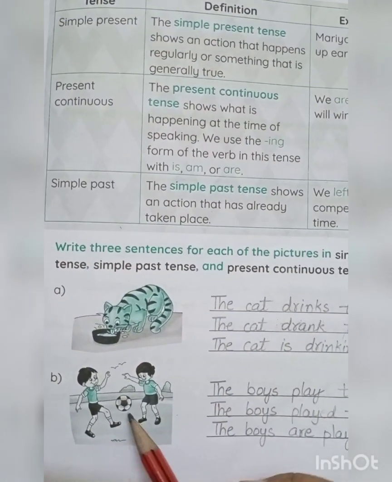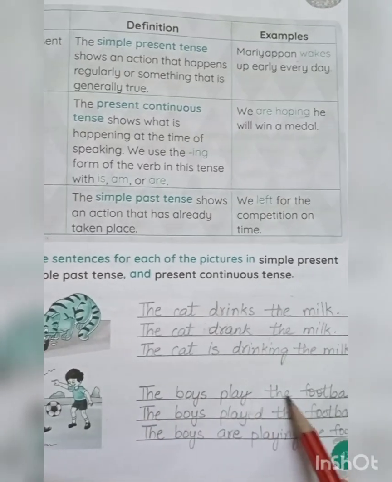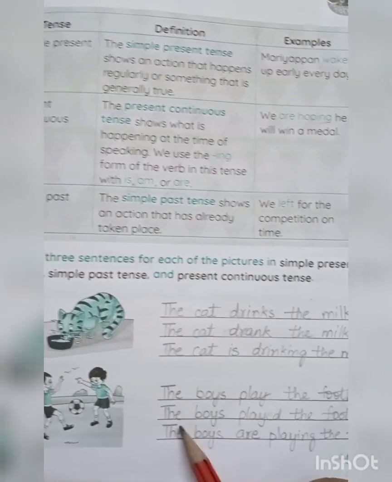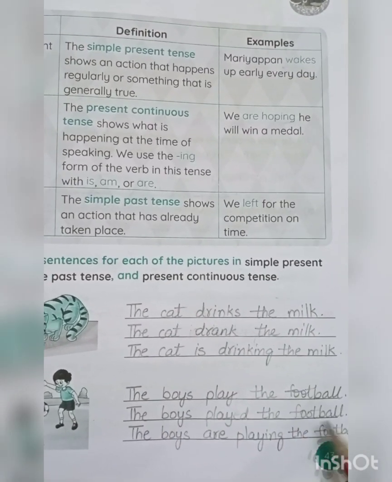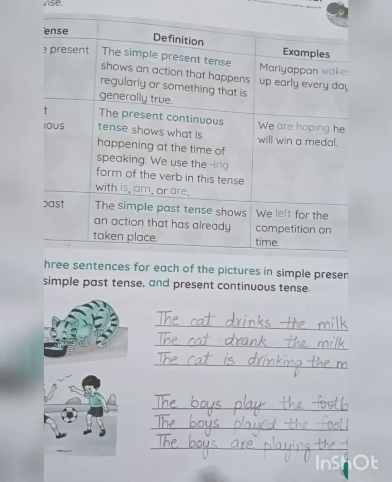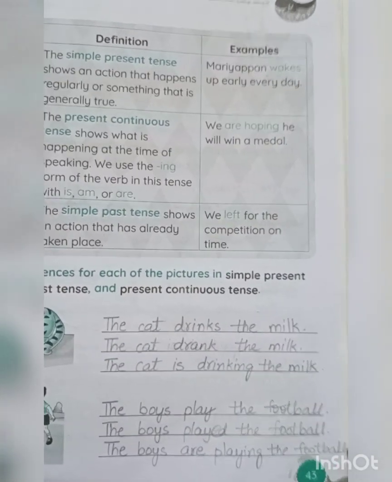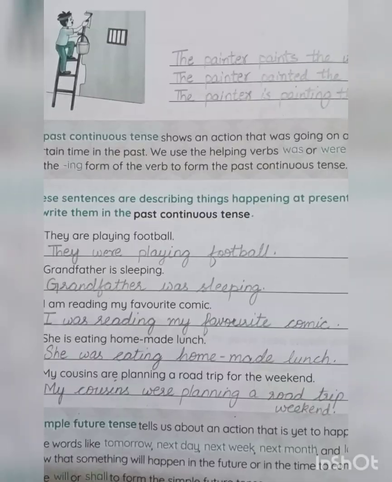Next one, B. Look at the children. The boys play the football. Next one, the boys played the football. The boys are playing the football. You have to write in each tense. Now come to next page.